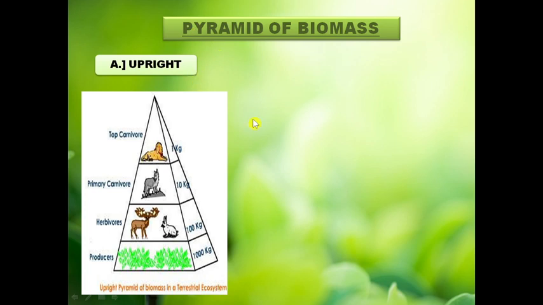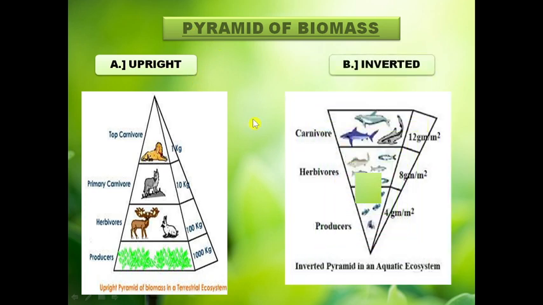Now, in contrast, in many aquatic ecosystems, the pyramid of biomass may assume the inverted form, because in the aquatic ecosystem, the phytoplanktons are really small in size, so they have less dry weight. Compared to them, herbivores are bigger, so they have large biomass, and carnivores are the biggest, so they have even more biomass. So the pyramid becomes inverted in the aquatic ecosystem when talking about biomass.